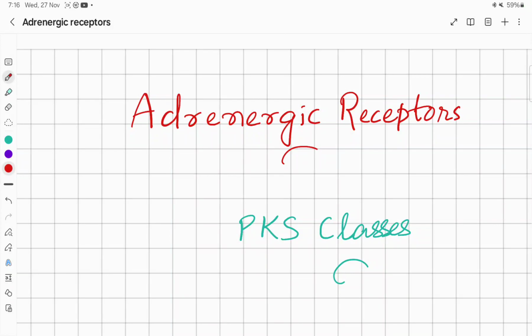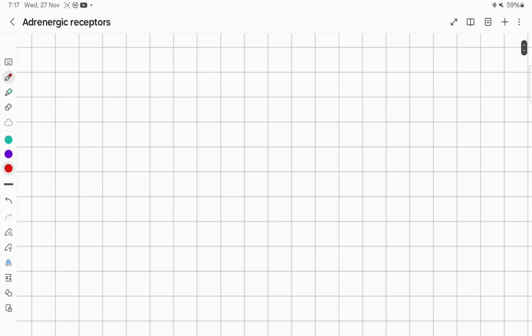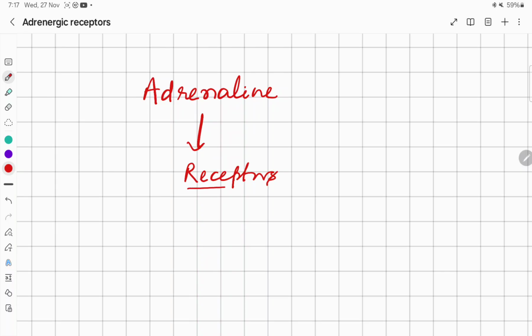Today we are going to study about the adrenergic receptors. So adrenergic receptor, the name comes from adrenaline. Adrenaline acts on the receptors and the receptors are called adrenergic receptors.